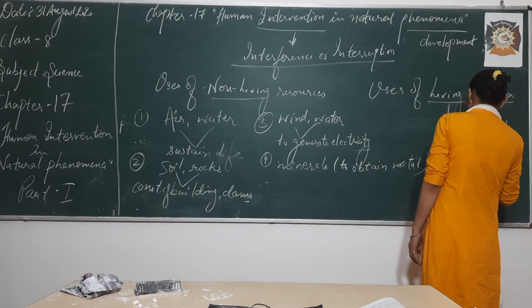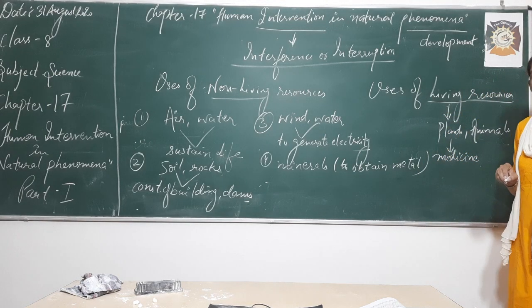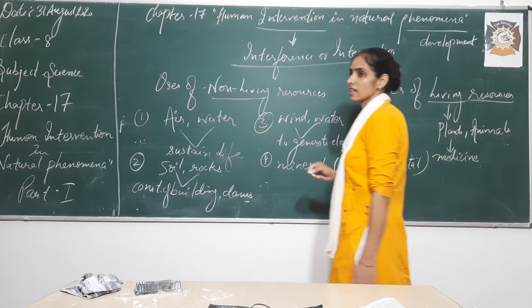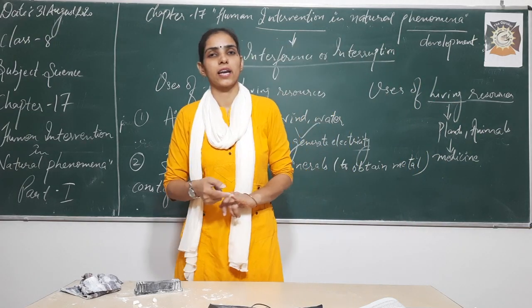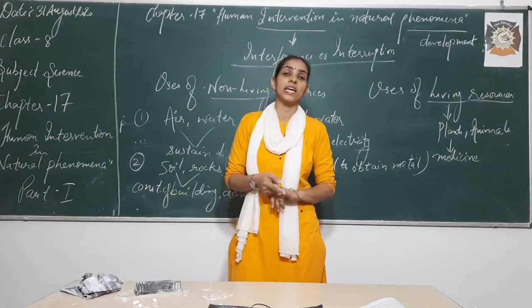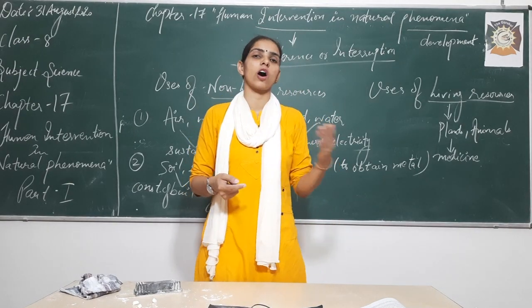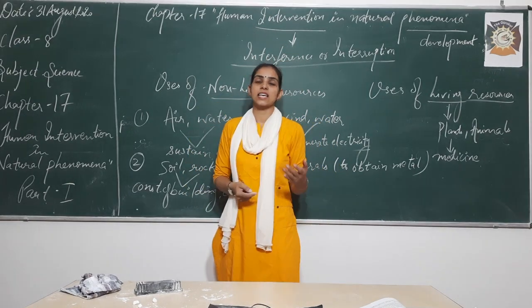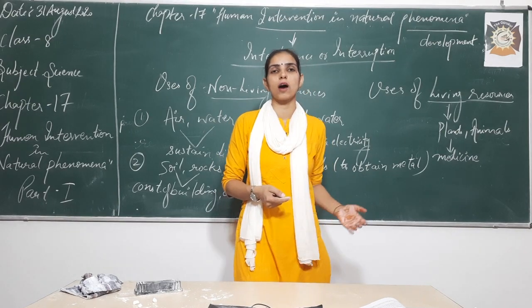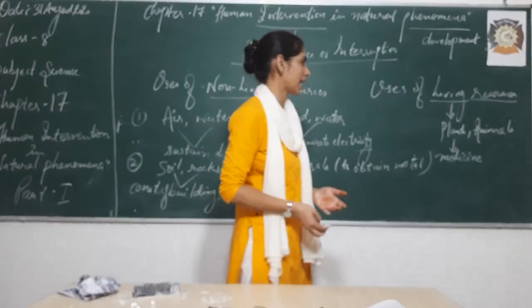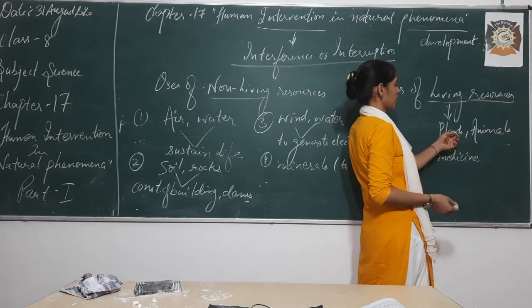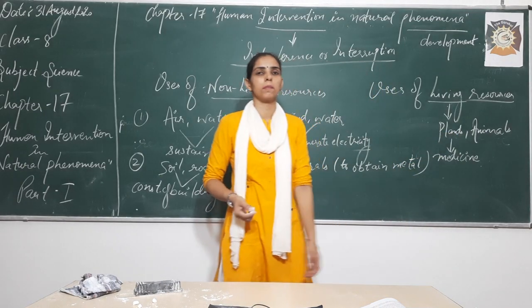Medicines like quinine, morphine, aspirin, these are all painkillers, and they are actually derived from plants. So plants are used for medicinal purposes.